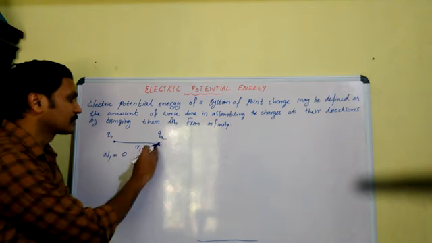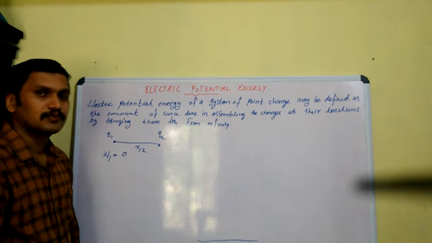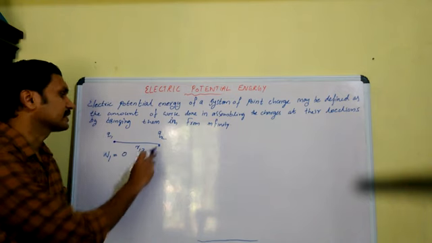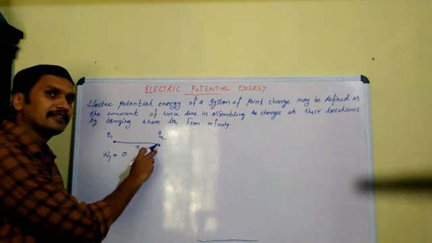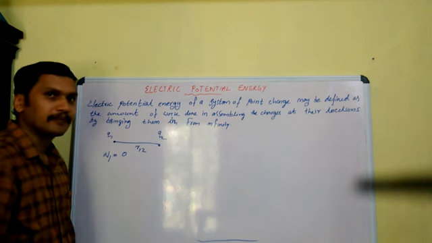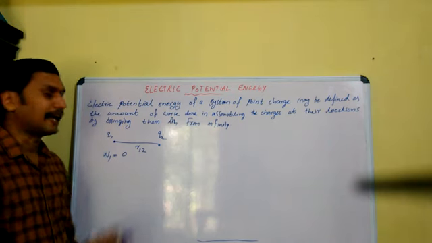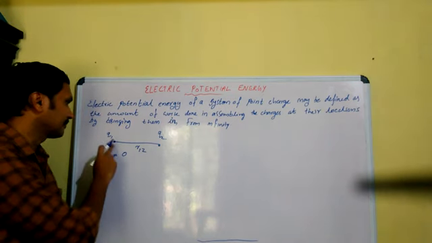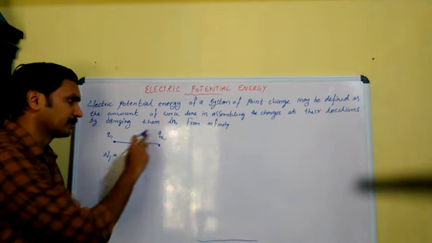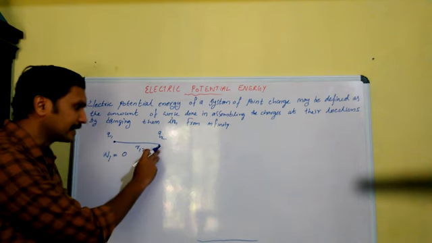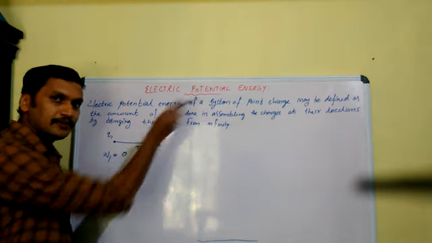But some work should be done to bring Q2. Why? Because there is an electric field at this point. At this point, there is an electric field produced by Q1. So work should be done against this electric field produced by Q1. How can you calculate the work required to bring Q2 to this site from infinity?